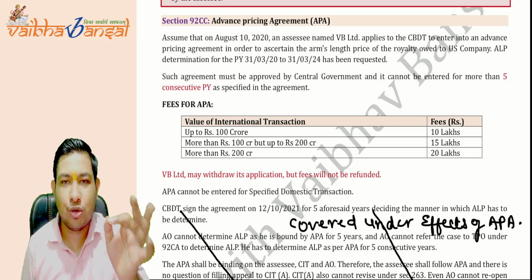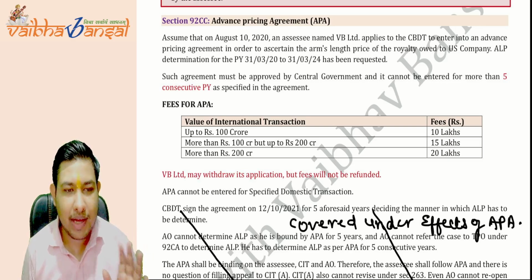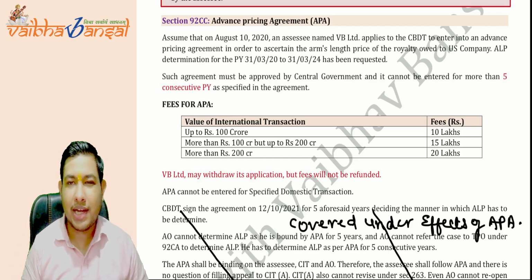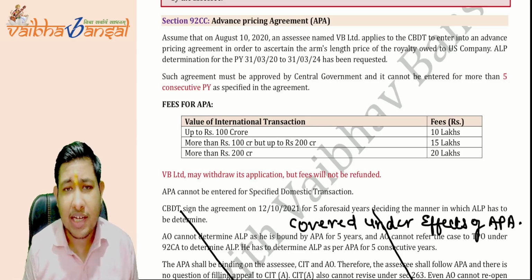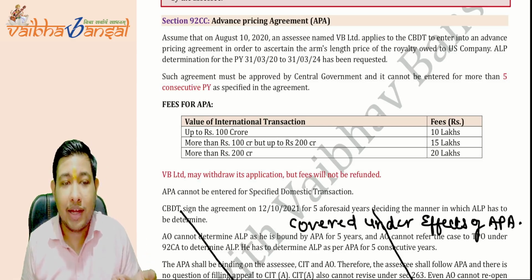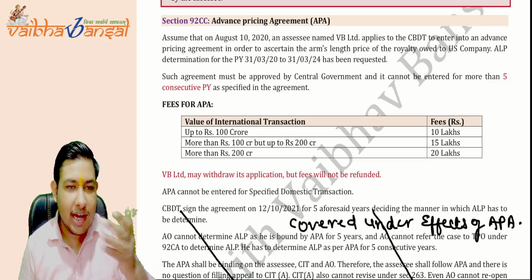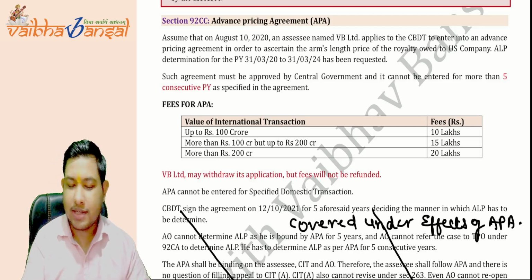An assessee can go to the department and say, I want to sign an APA, an advance pricing agreement, with the government of India, so that I can easily transact with the associated enterprises without any fear of my case going into scrutiny and the ALP being added back to my income. So this is what the advance pricing agreement is.